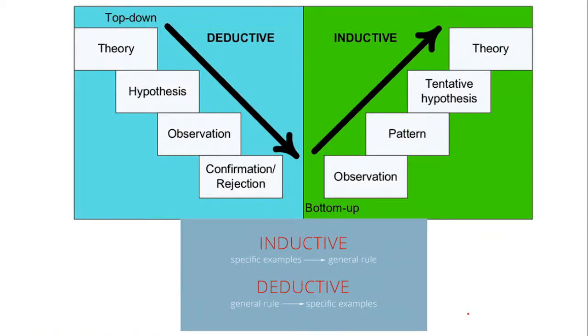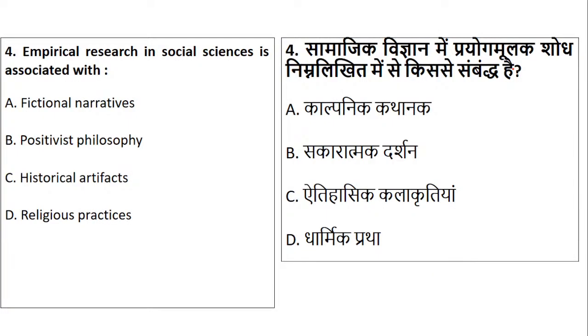So now you know what is deductive and inductive. Whether you start with a theory and come to a rejection or an acceptance of a hypothesis, or you start with the observation and come down to the theory. So it can be either way. Fine. Now question number 4.